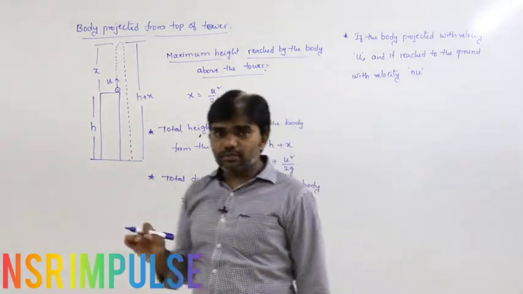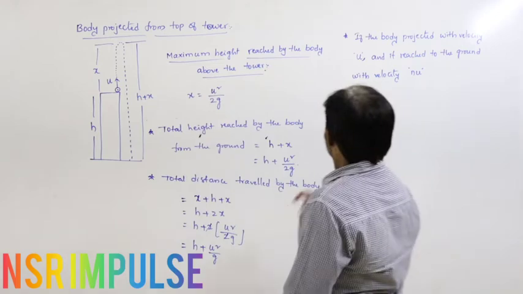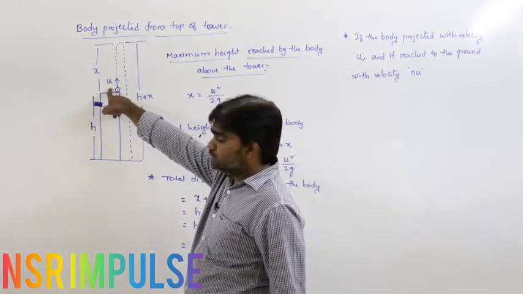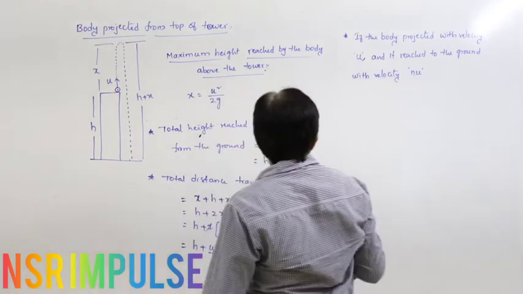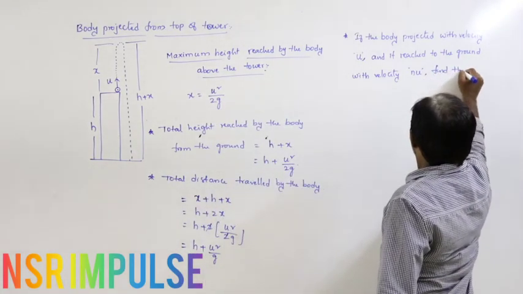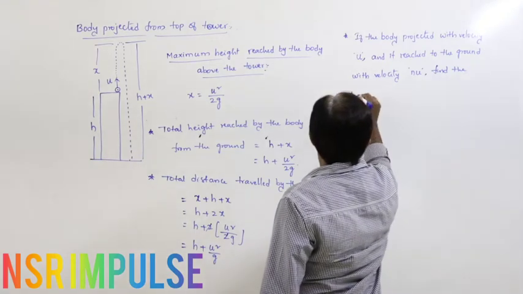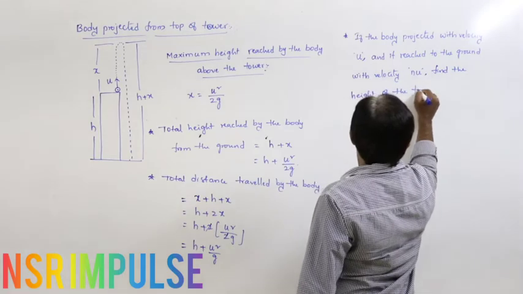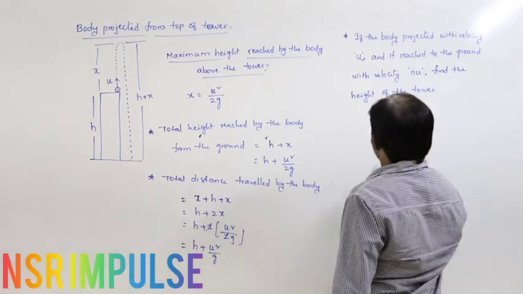So that means the velocity becomes n times. Here, if the body is projected upwards with velocity u, on reaching the ground its velocity is nu, find the height of the tower. That is what we have to calculate.